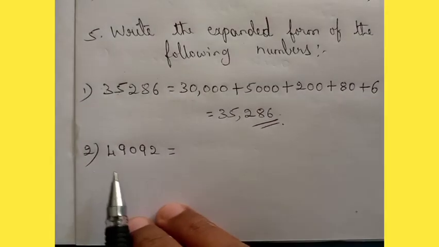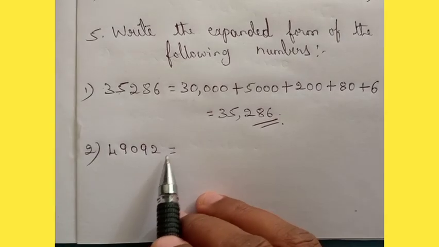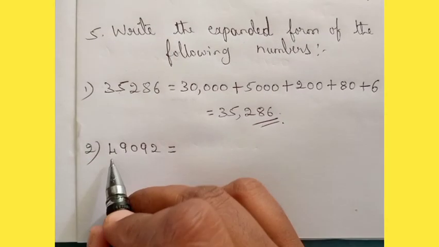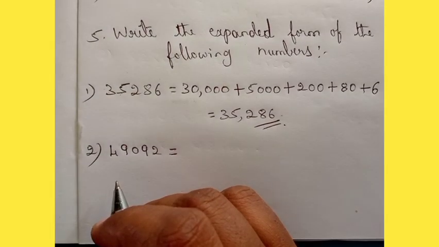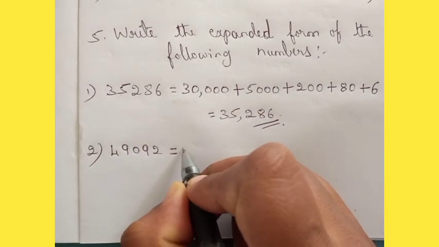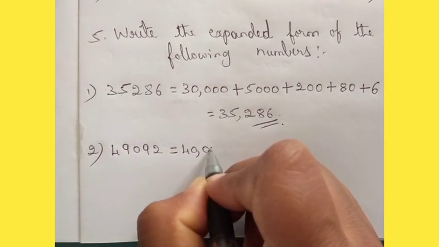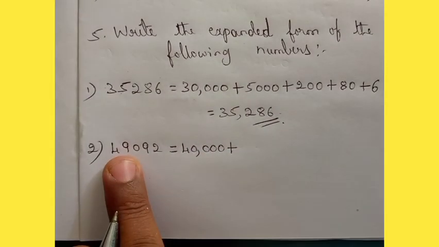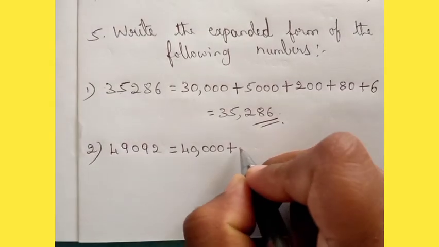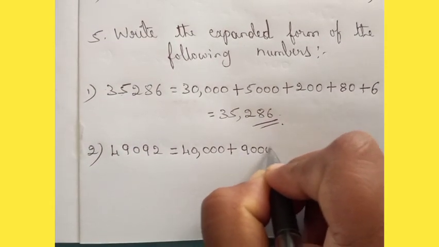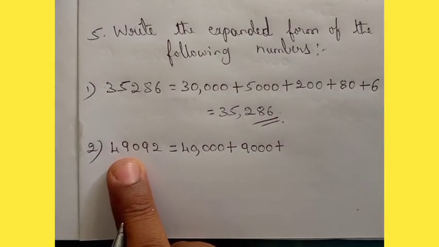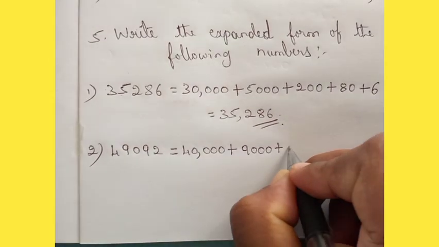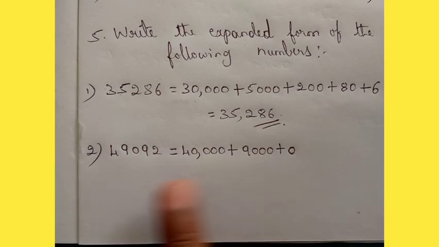See dear students, the number is given: 49092. So how are you going to expand it? Yes, from the left hand side. So 4 is in which place? 4 is in 10,000 place, isn't it? So write down 40,000. Plus 9 is in which place? 9 is in thousands place. So 9 will become 9,000. Plus 0 is in which place? Hundreds place. Because there is no number, I am going to write a 0.